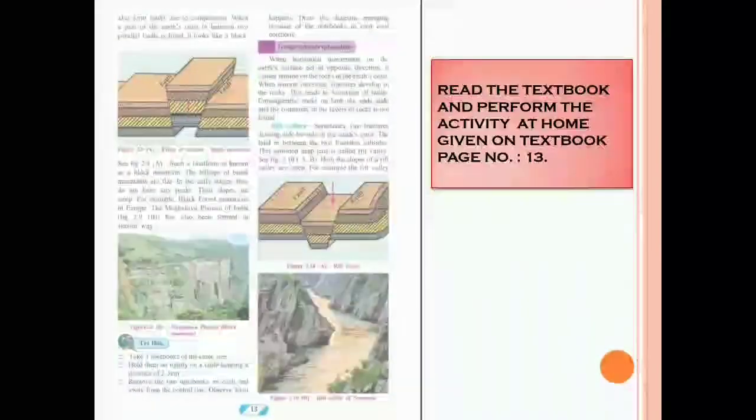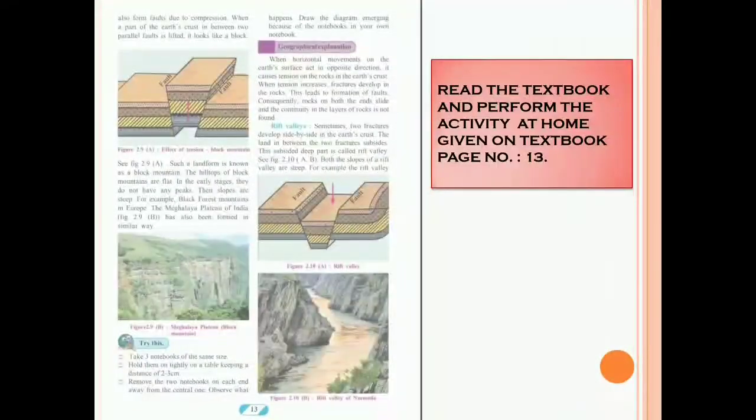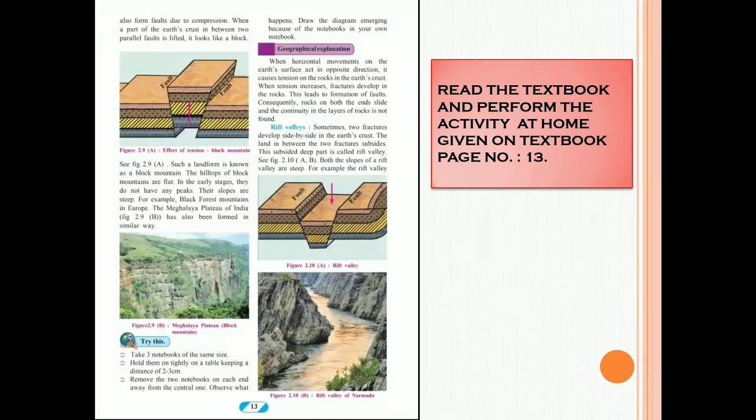Here you can see page number 13 of your textbook. You have to read the textbook and perform the activity at home, which is given on textbook page number 13, to understand the effects of tension, that is block mountain, and about the Rift Valley, meaning about the fault. The picture you can see here in figure 2.9a and 2.10a. When you perform this activity, you will understand how the faulting process takes place.